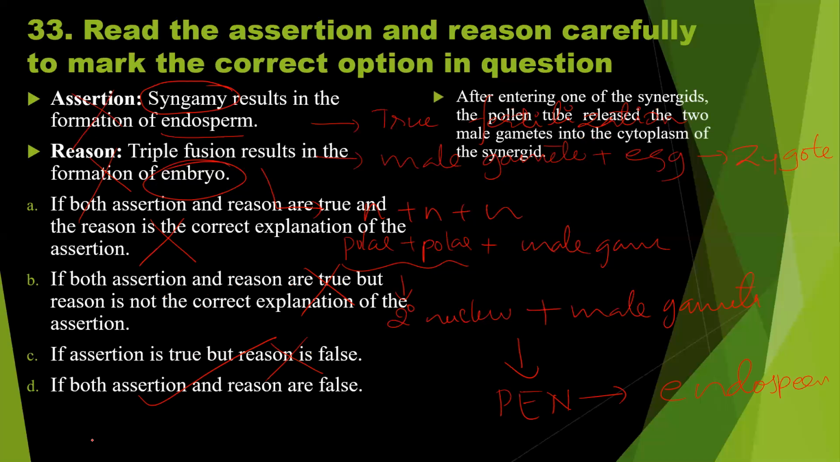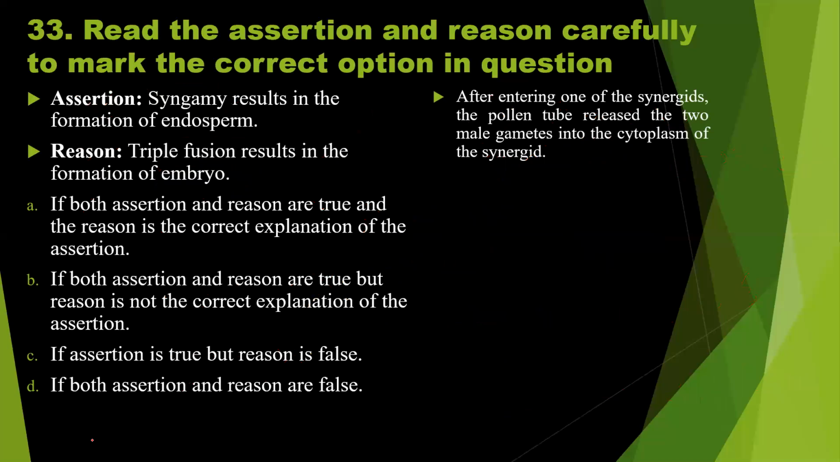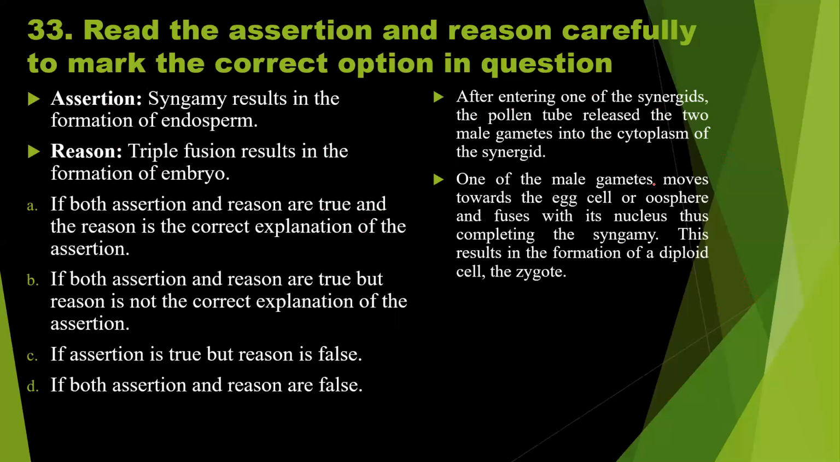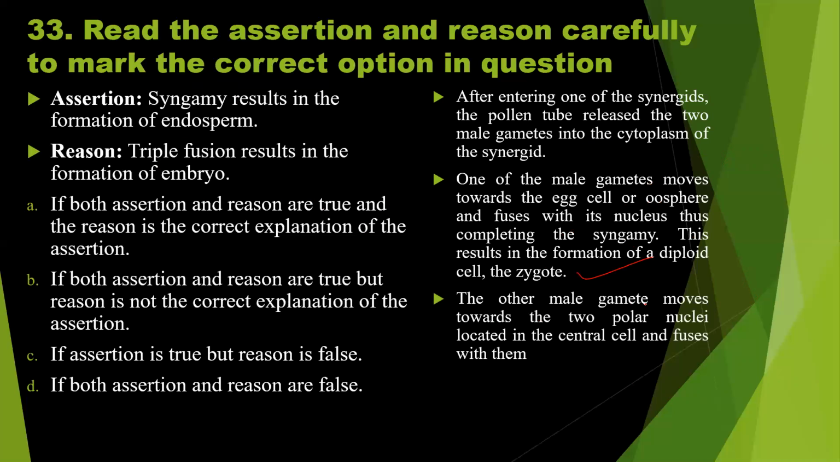Before that, some explanations are given here. After entering one of the synergids, the pollen tube releases the two male gametes into the cytoplasm of the synergid. One of the male gametes moves towards the egg cell or oosphere and fuses with its nucleus, thus completing the syngamy. This results in the formation of a diploid cell called the zygote. The other male gamete moves towards the two polar nuclei located in the central cell and fuses with them. And the answer is option D.